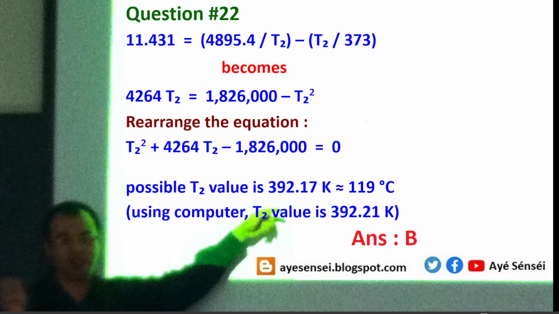For example, the delta H value is assumed constant, and then also the concentration of liquid water is assumed constant, and so on. So anyhow, the answer is B. And then let's go to question number 23.